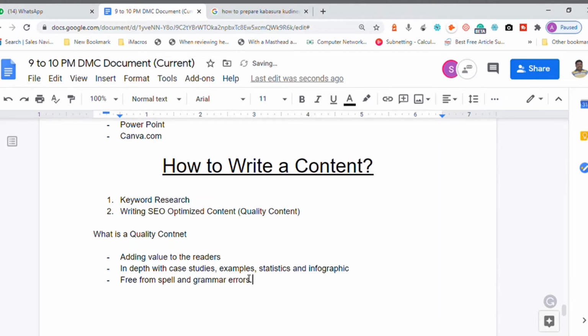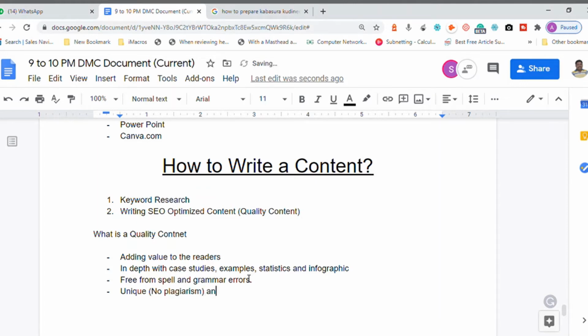Nobody likes mistakes. It will be good if you have content created without spelling mistakes and grammar errors. This is more than sufficient. Adding value and no plagiarism. The content is unique, which means no plagiarism. Makes sense? No duplicate content.